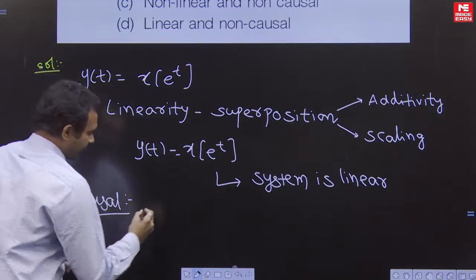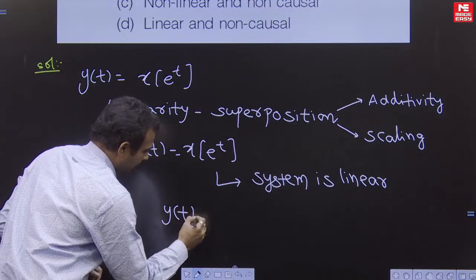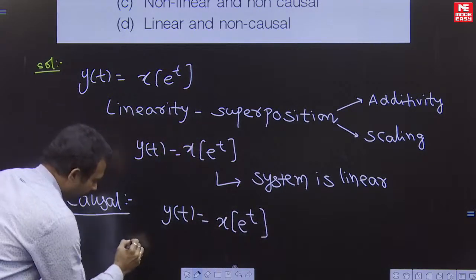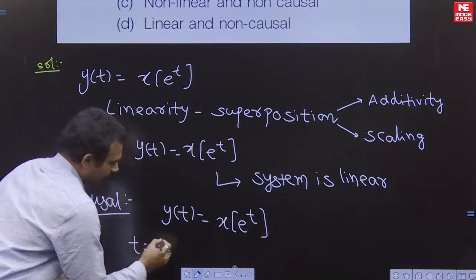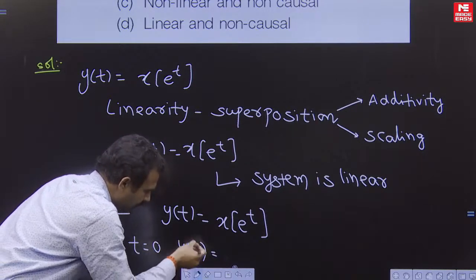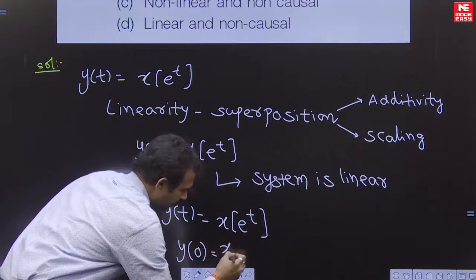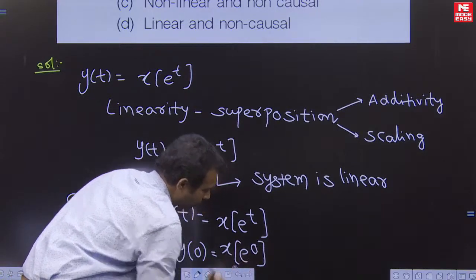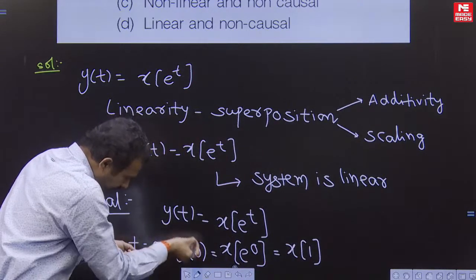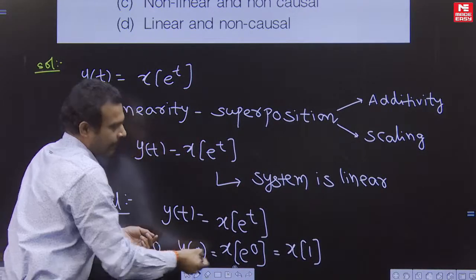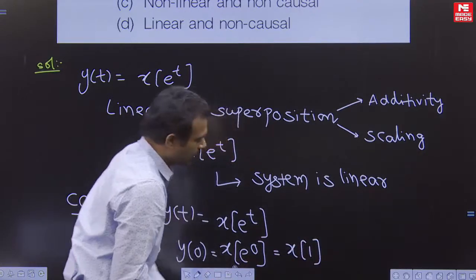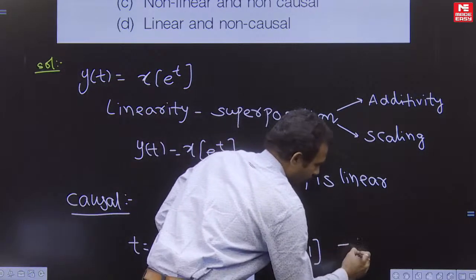Now we can see that given y of t is equal to x of e to the power of t, if I take the value of t equal to 0, that means y of 0, which is the present output value, we substitute x of e to the power of 0, that is equal to x of 1. The present output is depending upon the future value of the input. Therefore, the system is said to be non-causal.